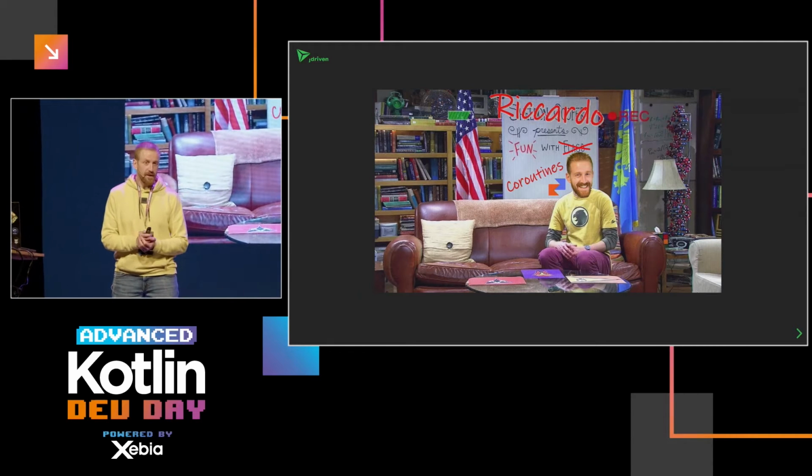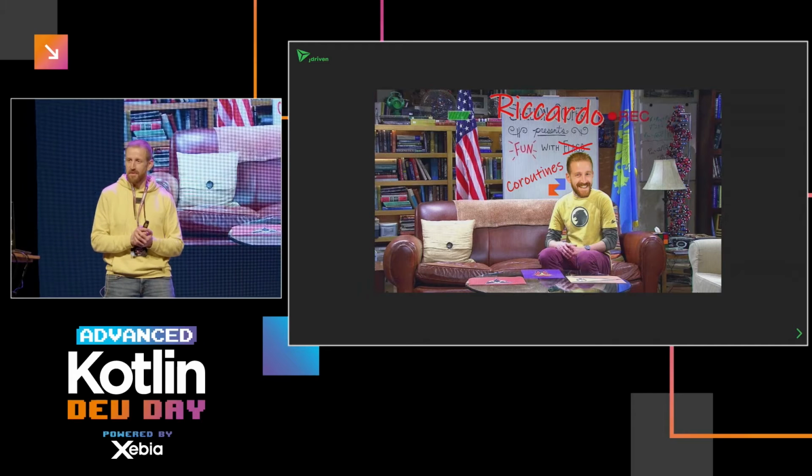Today we're going to have some fun with coroutines, as you can see here on this beautiful Photoshop picture.